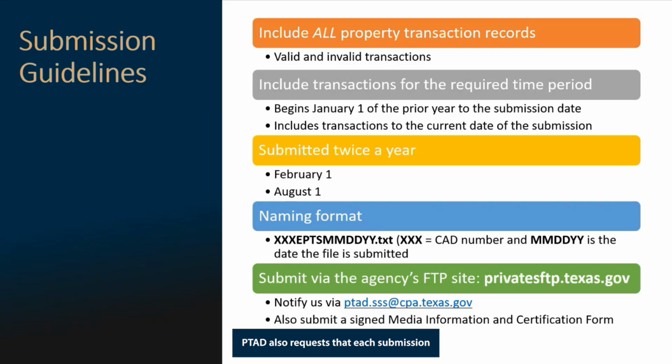PTAD also requests that each submission be accompanied by a media information and certification form. This form requires the signature of the chief appraiser certifying that all property transactions are included in the submission and that each field containing confidential information has been correctly identified. The form also provides important information about the number of records and the file format. List your D-type abbreviations in the appropriate place on the form or as a separate attachment. Include the MICF with the file on the FTP site or attach it to the email.